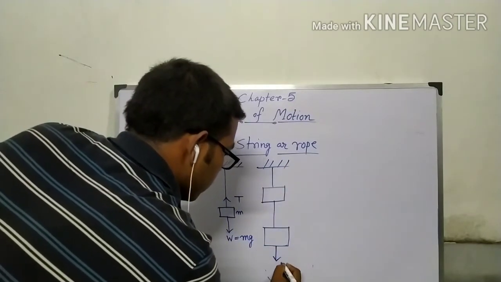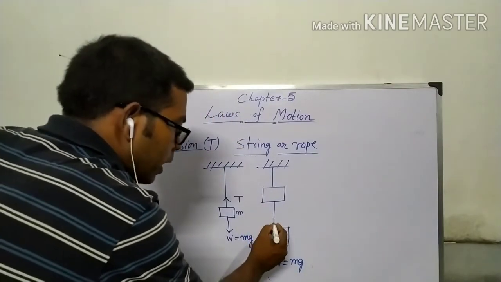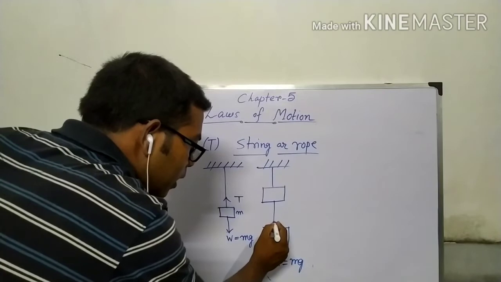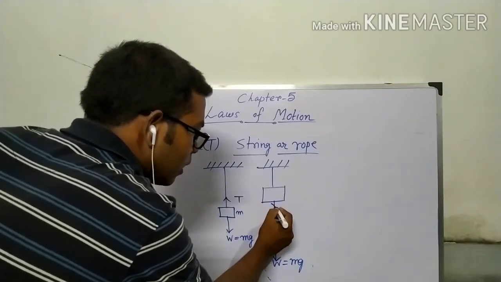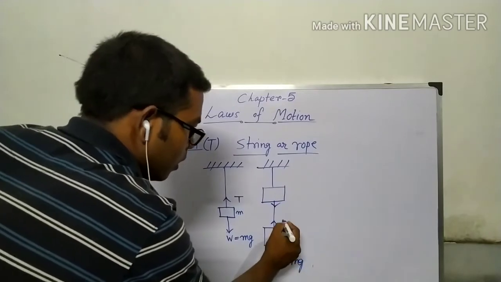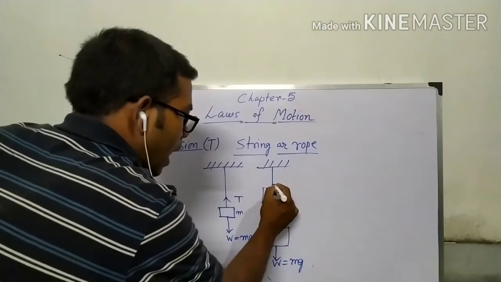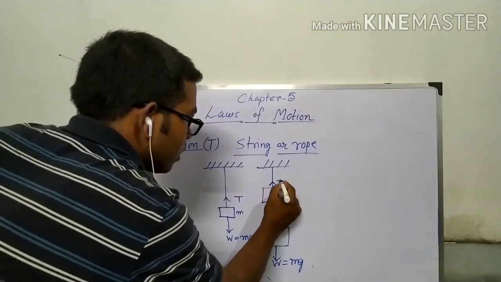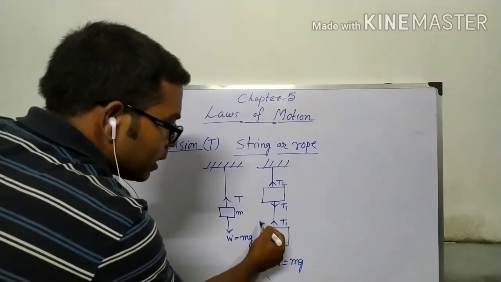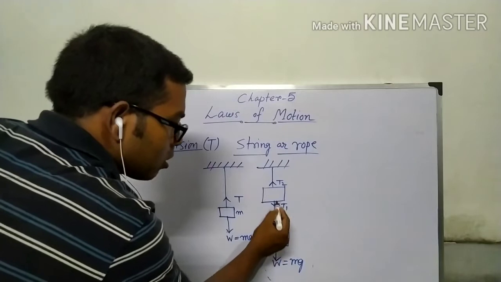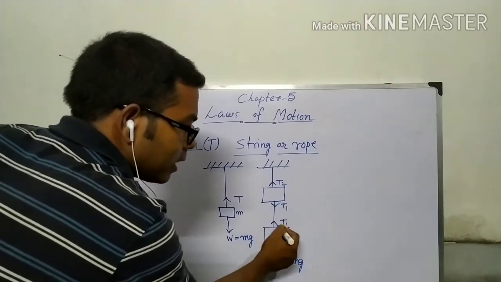Weight. So tension away from this body, here in this direction. Away from this body, so here in this direction. So this is also T1, T1, and away from this body, so here T2. Here both the tension is T1 because the string is same. If string is same, then tension is same.